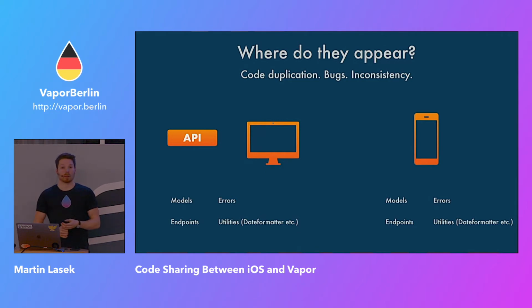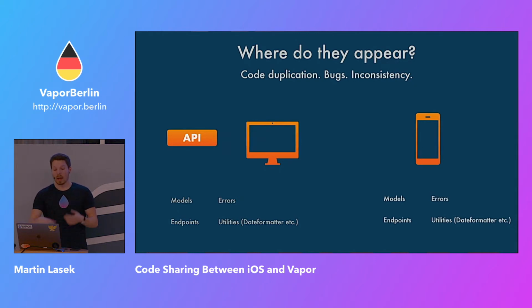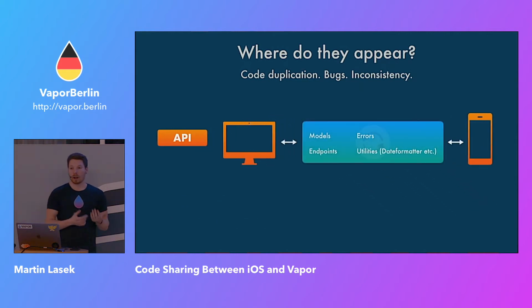The same goes for the error message. Let's say you want to display an error message on your website, and the same error message in your iOS app as well. Then you display the same error messages in two places. You might want to have one place where you define it. In an optimal world, you would have one place where you define all these things and have it shared as a dependency in Vapor as well as in iOS.